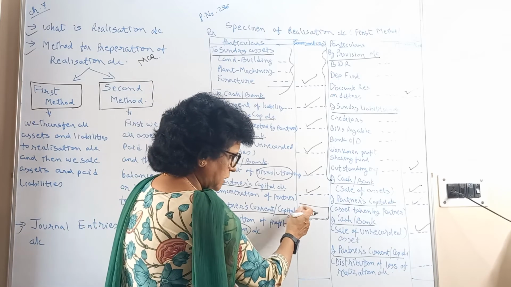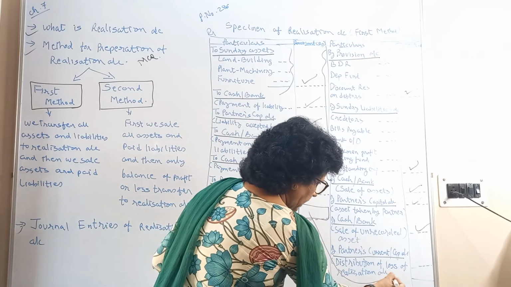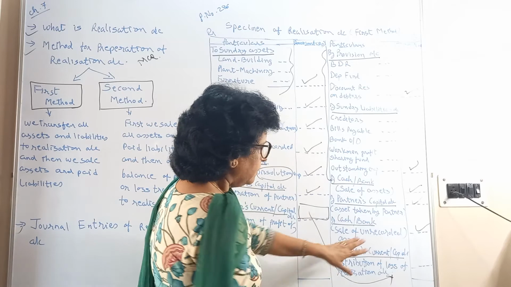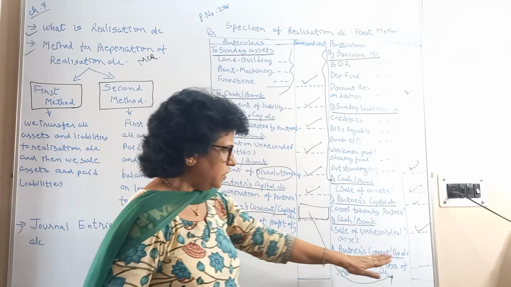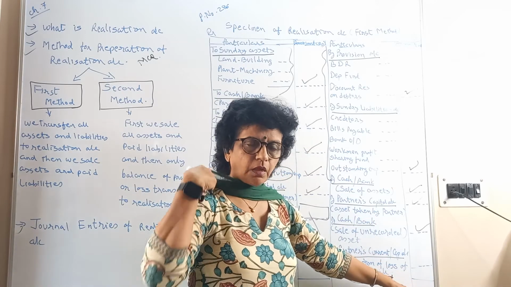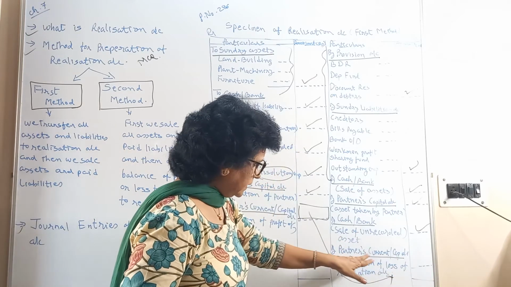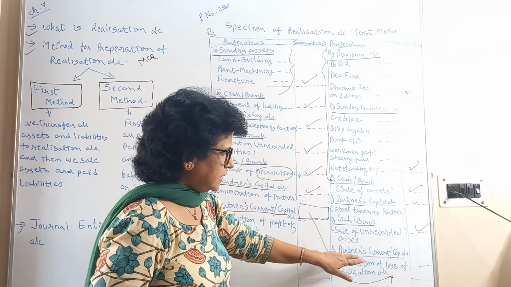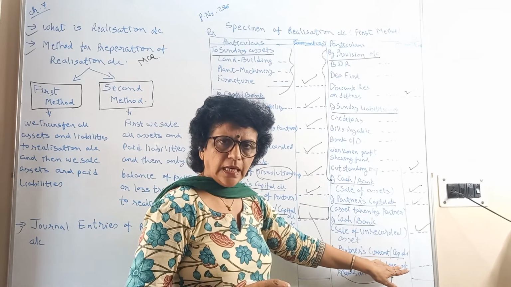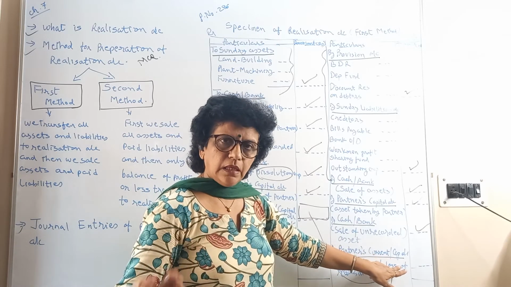Now either this is possible or you may have this entry. When your expenses are more than income, it means you have a loss. Whatever difference arises is to be distributed among the partners as per P&L ratio.